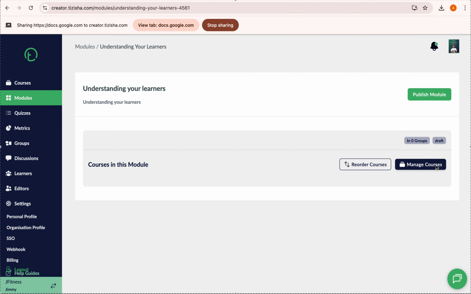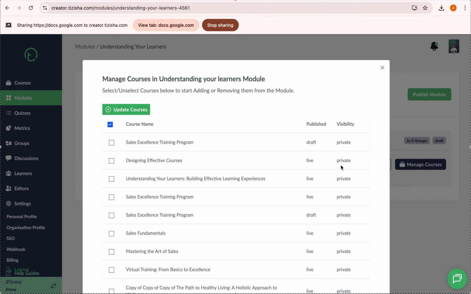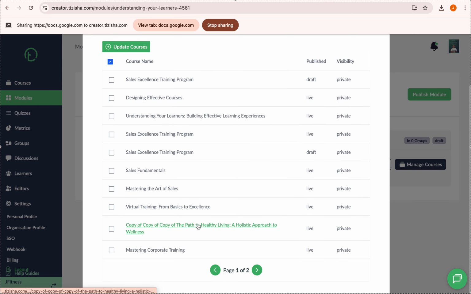So how do you do that? You have this manage courses button here. If I click on this, it gives me a list of all the courses I've ever created on the platform, right? So all I have to do is click on these checkboxes and select which courses I want to add to this specific module. Now for this case, let's see, we can select a couple from here. So maybe we can have this copy.